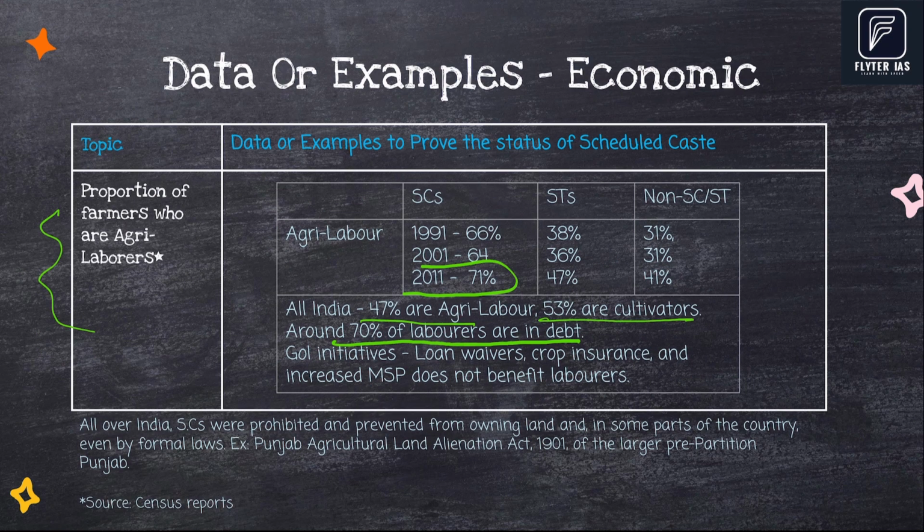These are some additional data pointers on scheduled castes' economic status. You can clearly see scheduled castes are overrepresented in agricultural laborers. Overall, 47% are agri-labor, 53% are cultivators. But in scheduled castes, 71% are agri-laborers.